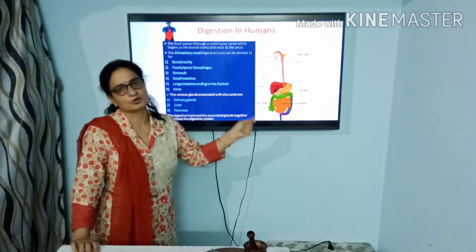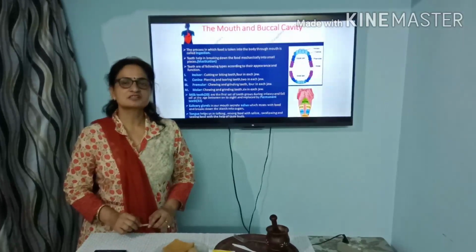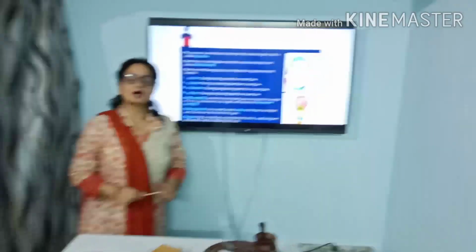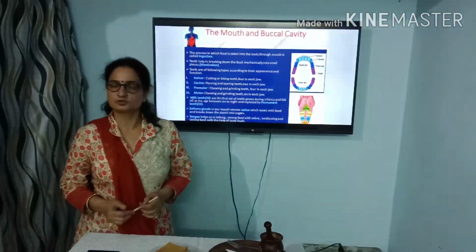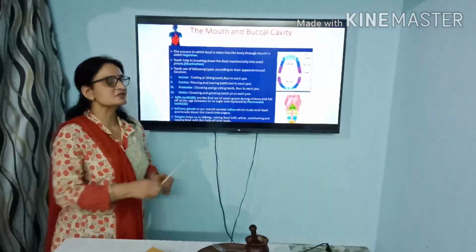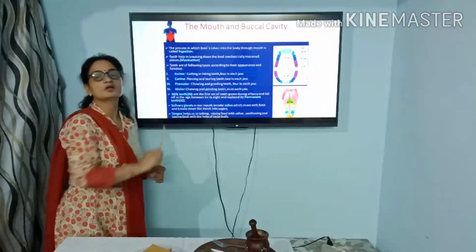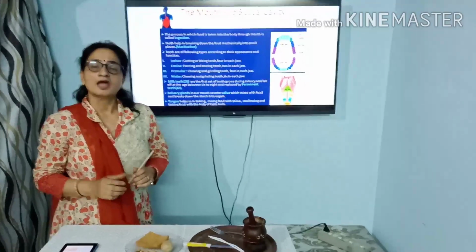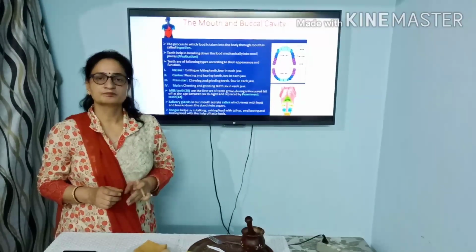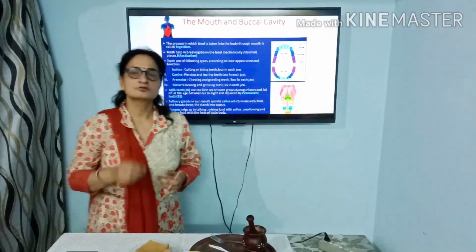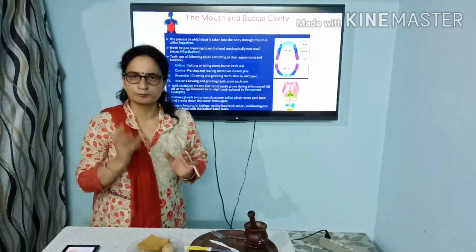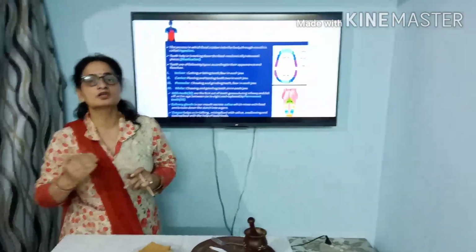One by one, now we will take up all these parts and we will see how digestion takes place in our body. Now first we will study the mouth and the buccal cavity. Mouth is the first opening of the alimentary canal through which we take food into our body. And this process of taking food into the body is called ingestion. As the food goes inside our mouth, teeth are present. These teeth help in cutting and physically breaking down big pieces of food into smaller pieces.